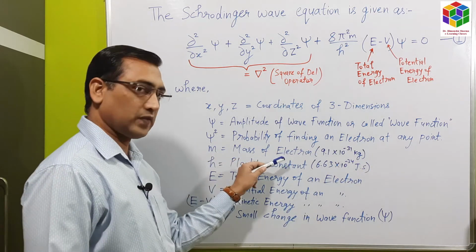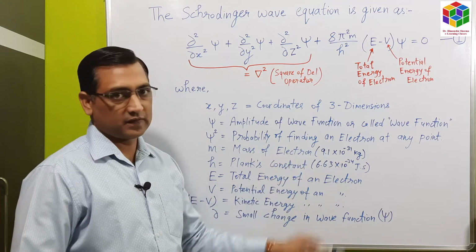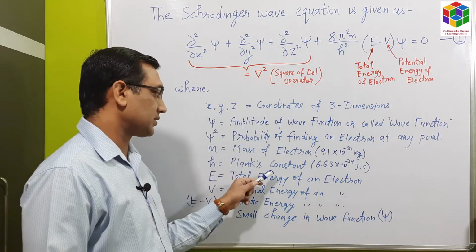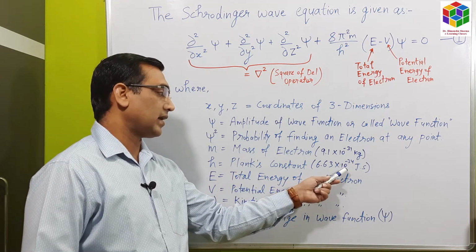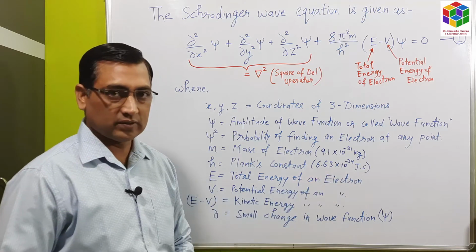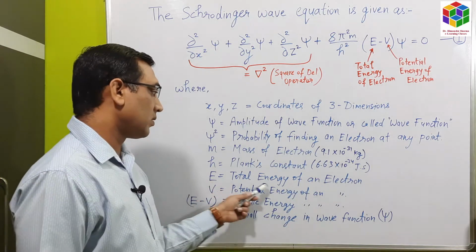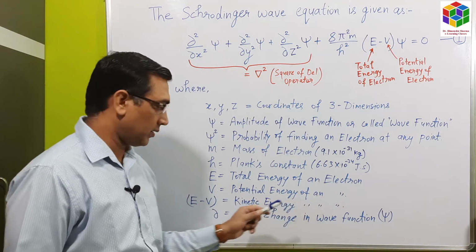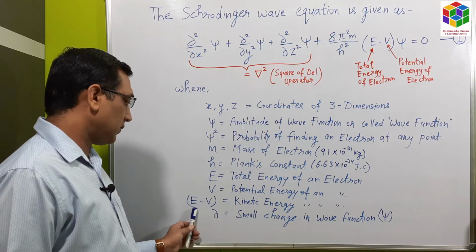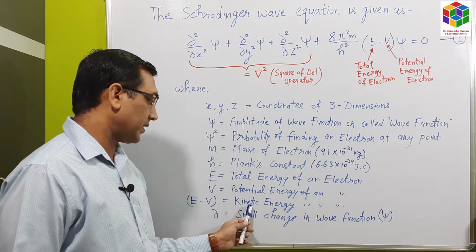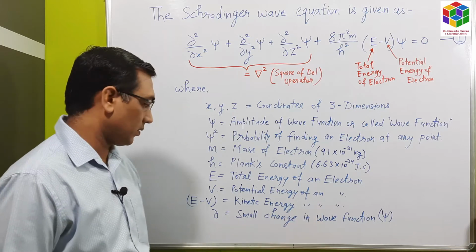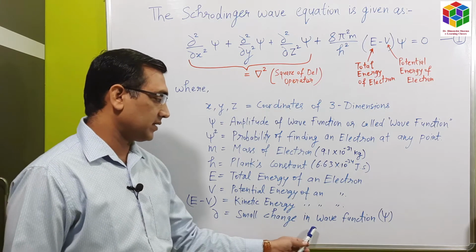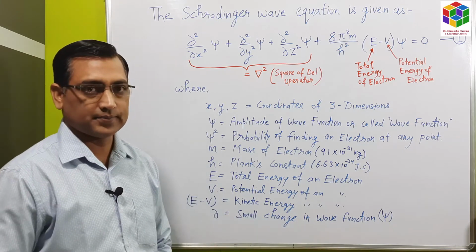m is the mass of the electron, which is constant, 9.1 into 10 raised to the power minus 31 kilogram. h is Planck's constant, 6.63 into 10 raised to the power minus 34 joule second. E is the total energy of an electron. V is the potential energy of an electron. If we subtract the potential energy from the total energy, we get the kinetic energy of the electron. And this is the partial derivative, which represents a small change in the wave function psi.